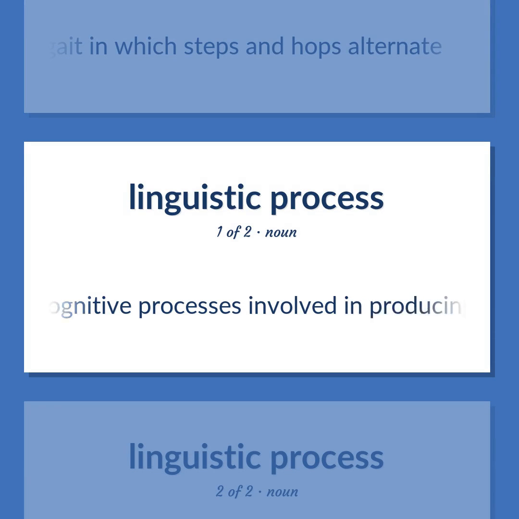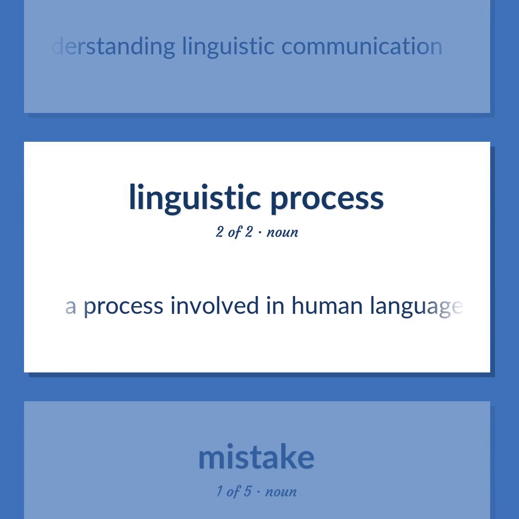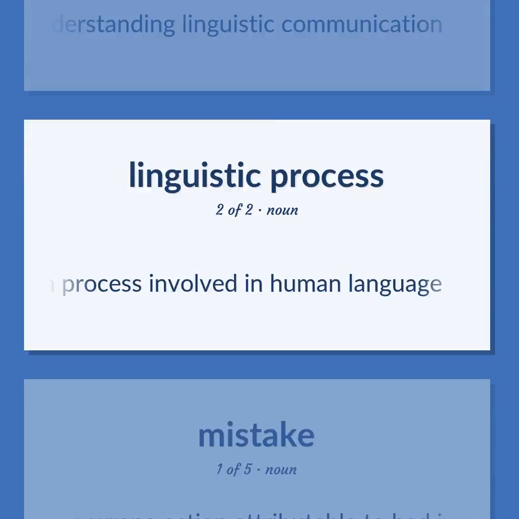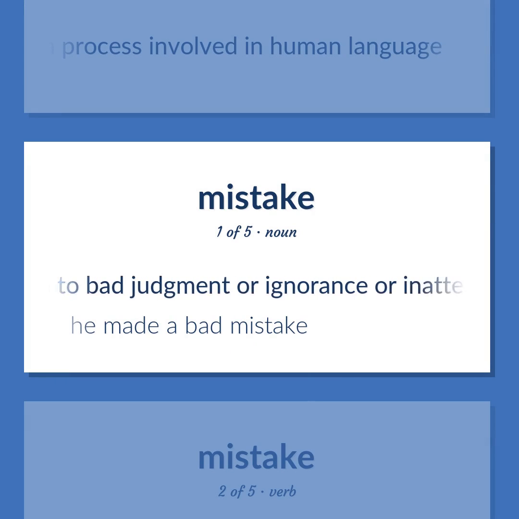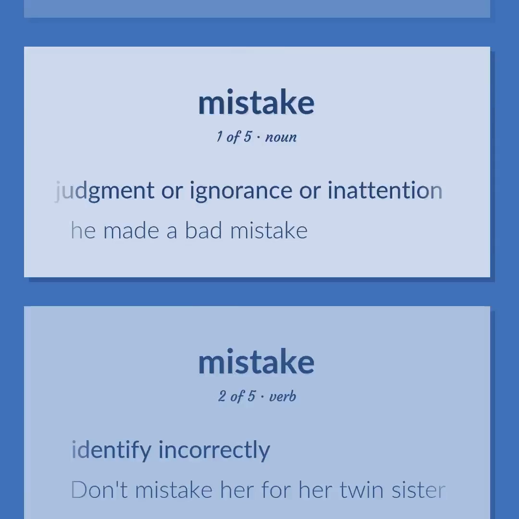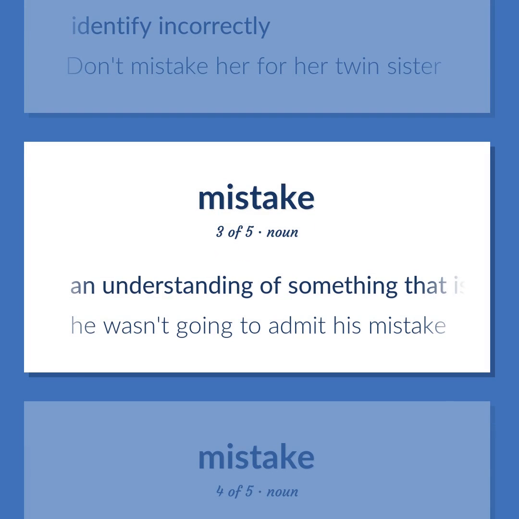The cognitive processes involved in producing and understanding linguistic communication. A process involved in human language. A wrong action attributable to bad judgment or ignorance or inattention. He made a bad mistake. Identify incorrectly. Don't mistake her for her twin sister. An understanding of something that is not correct. He wasn't going to admit his mistake.